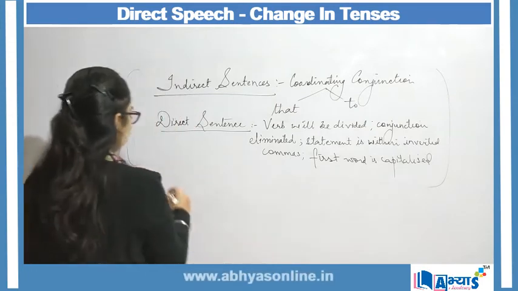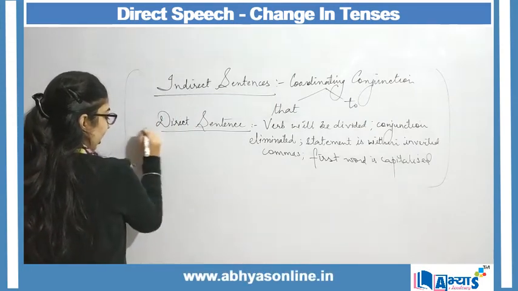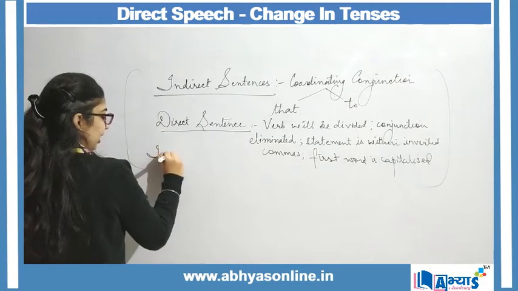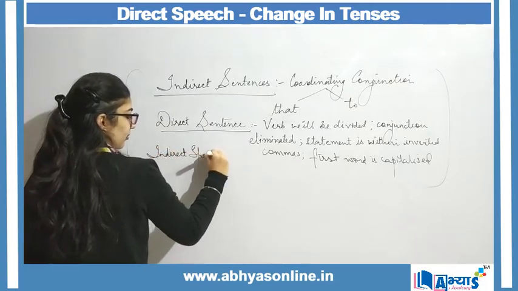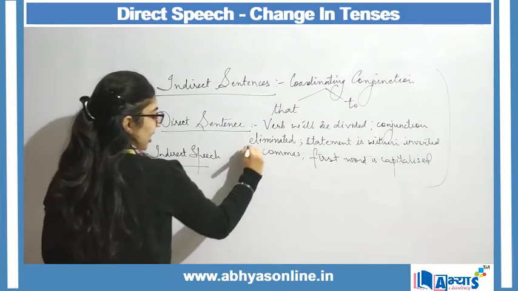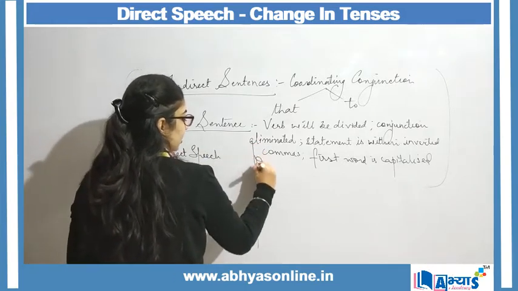Remember, over here I have indirect speech, and over here my direct speech.